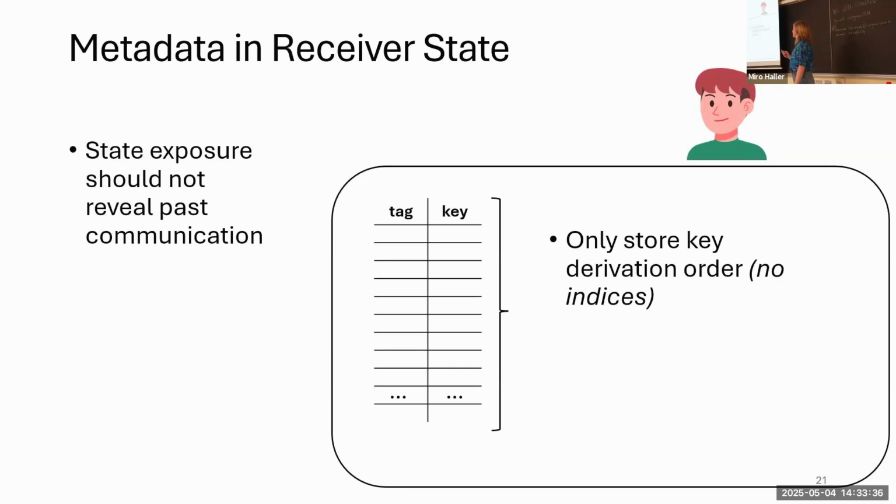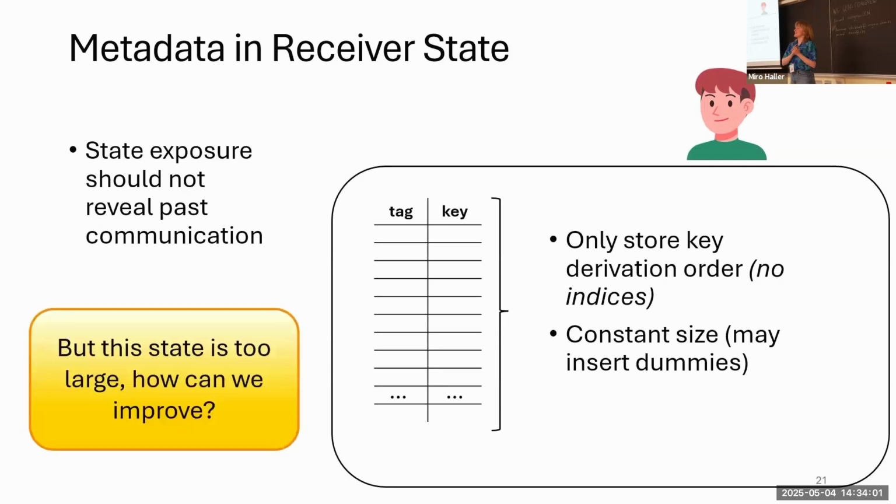So what we do is insert dummies so that the receiver state has a constant size, and an adversary cannot make any assumptions on maybe the network conditions or the device conditions. So overall, when an adversary reveals Bob's state, they will only see a constant size of tags and keys, which don't give them any information.